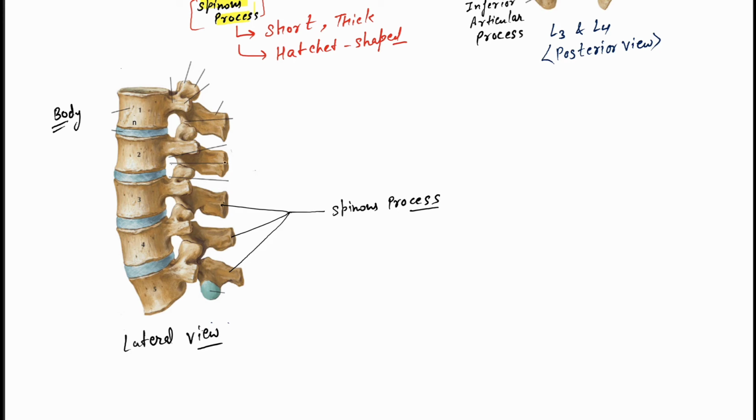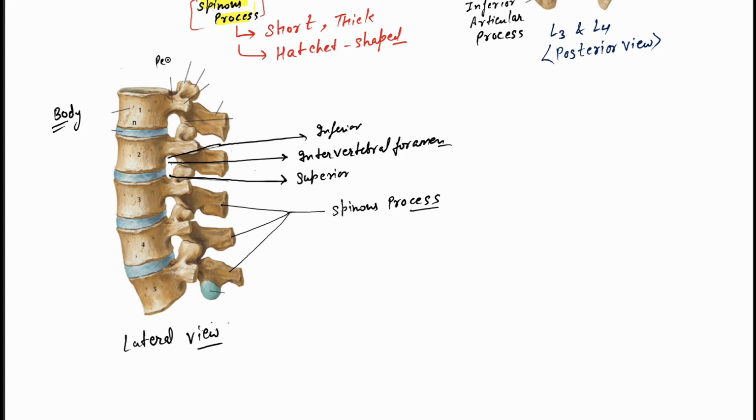And then what do we have here? This one is the intervertebral foramen. Then we have a notch here. We have one notch here and one notch above. So this is the inferior notch, and then we have the superior notch here. Then we have here the pedicle.